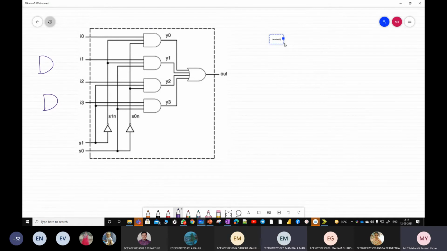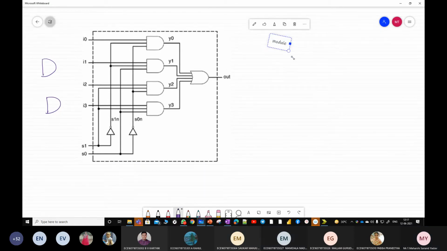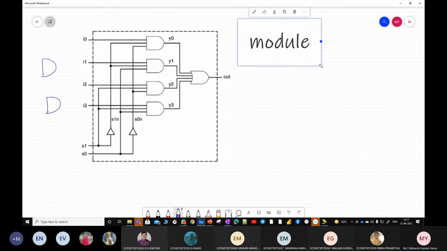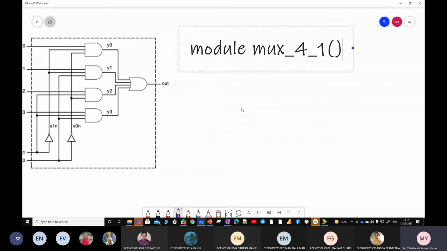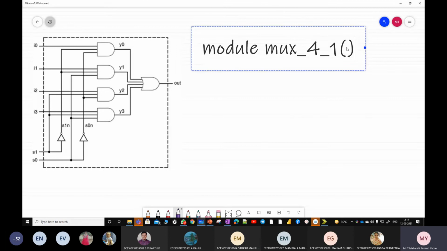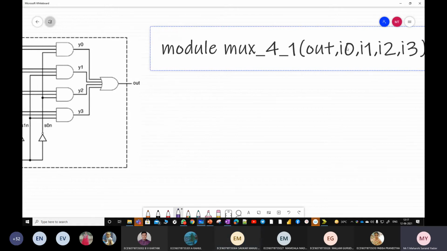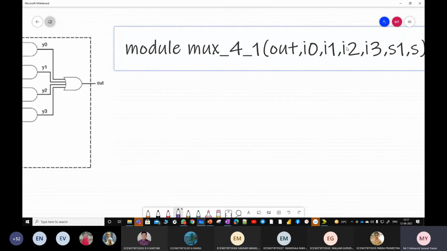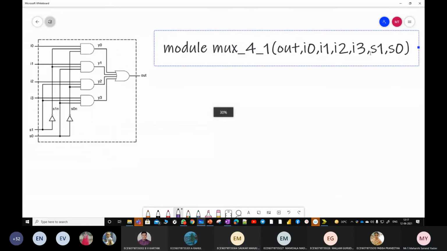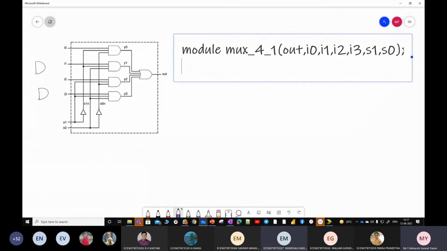Module mux_4_1. This is the name which I'm taking. Next comes the port list. Output, next I0, I1, I2, I3. What are the selection lines? S1, S0. Done. Next step, output. What is the output? Out.